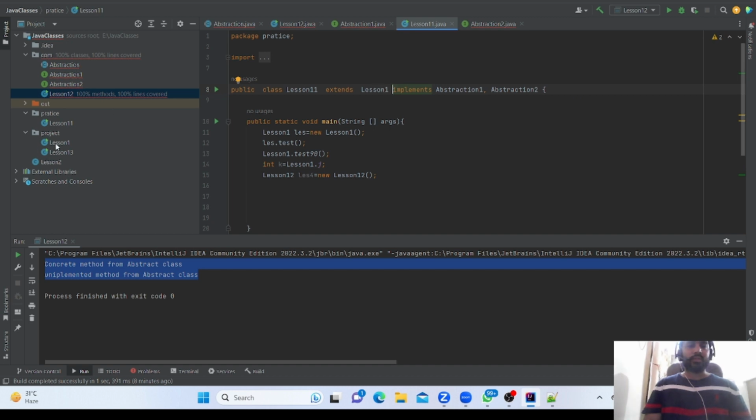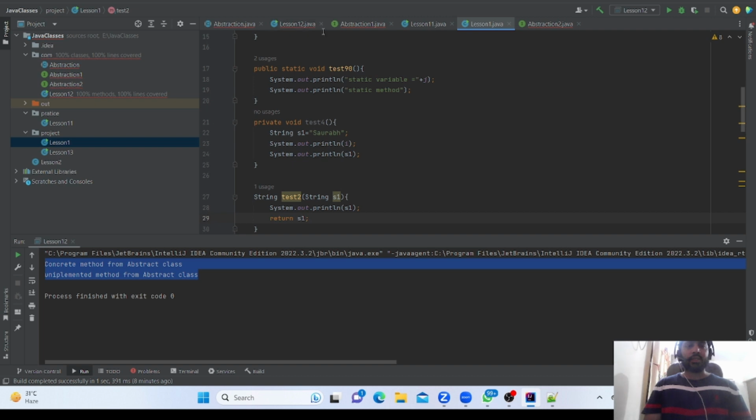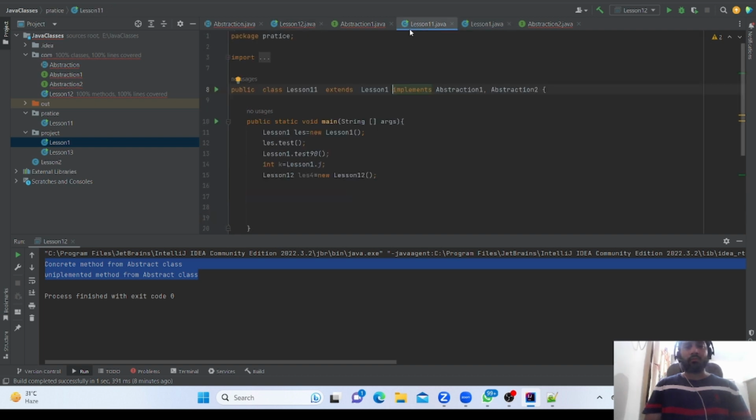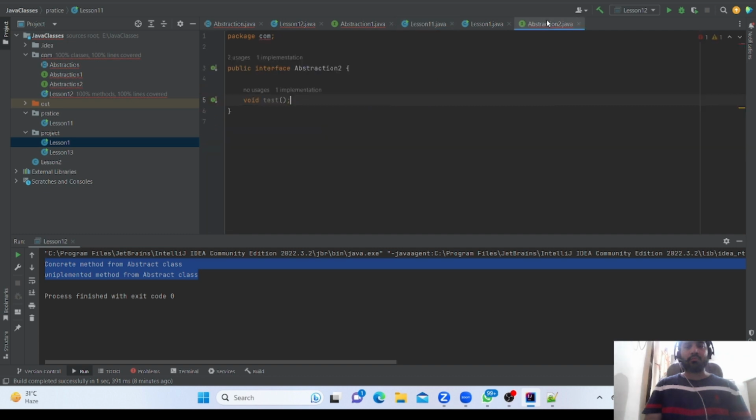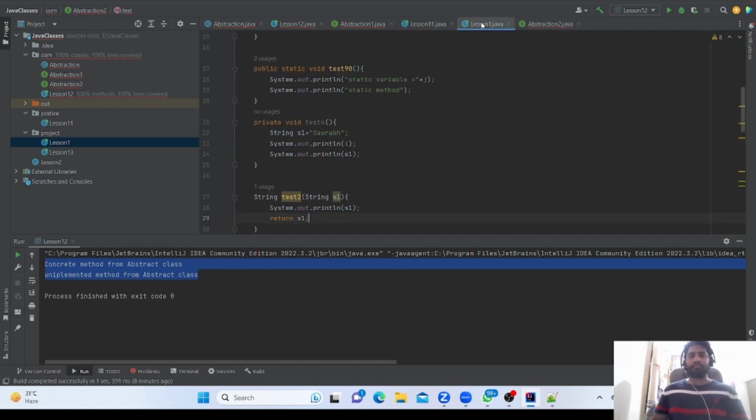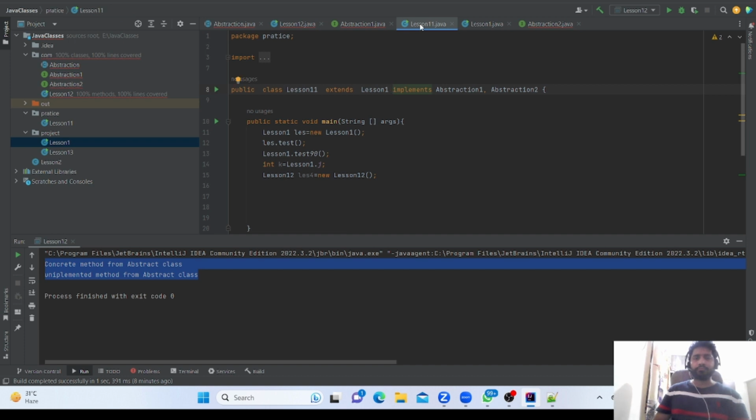So you can use the extend keyword, then you can implement. Why is it made like this? Why is it not vice versa? Because you can easily understand, with implement we can have multiple interfaces, but in the case of extend we can use only one. So for that reason it is made like this, so the compiler will not be confused.